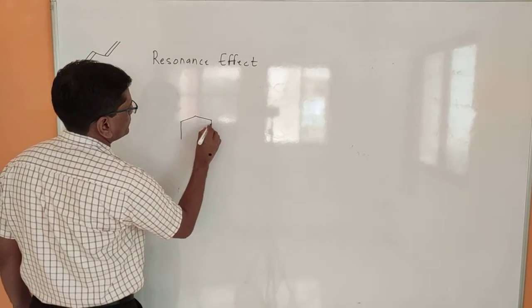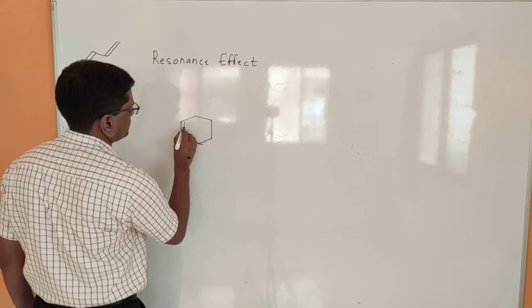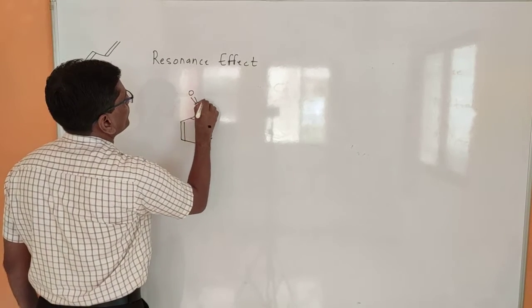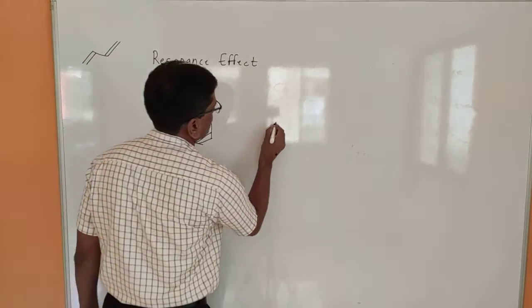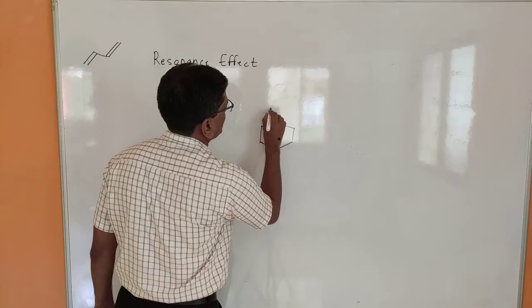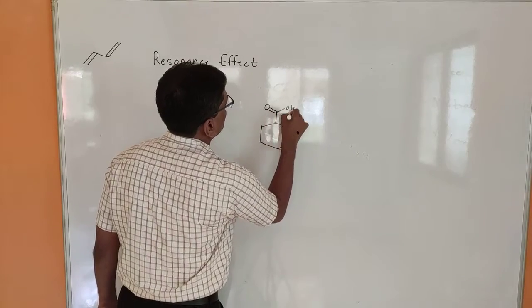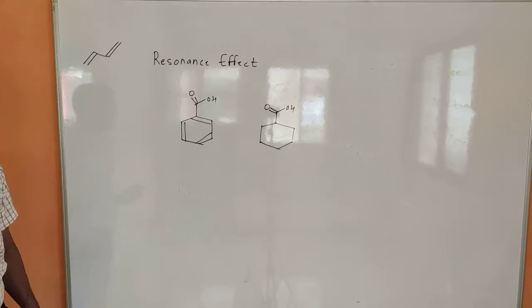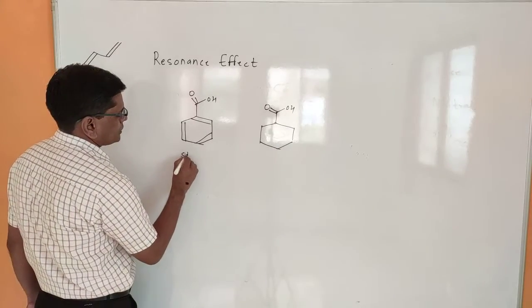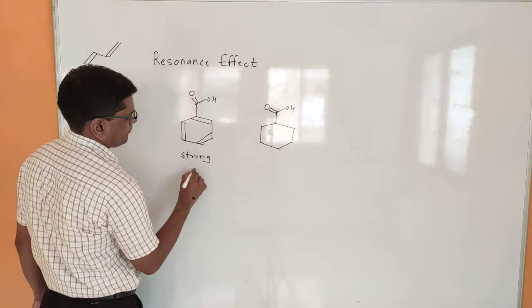Now come to the next example. Benzoic acid and its saturated counterpart, cyclohexyl carboxylic acid. Now out of these two, this is the stronger acid.